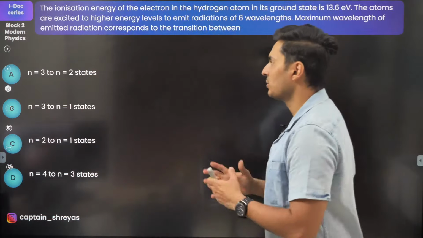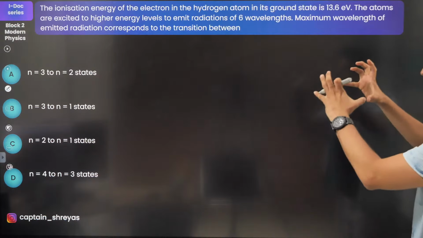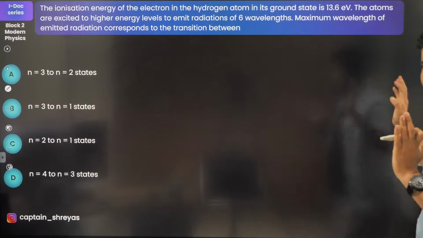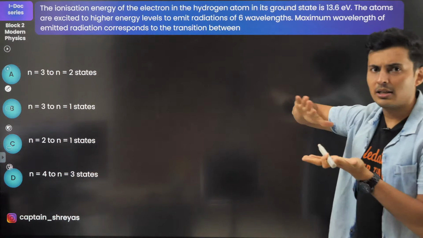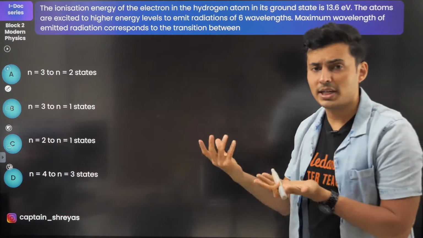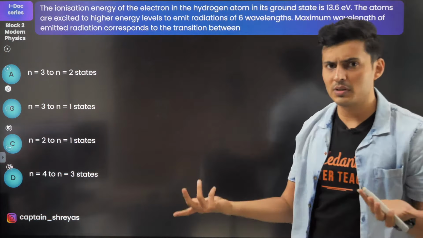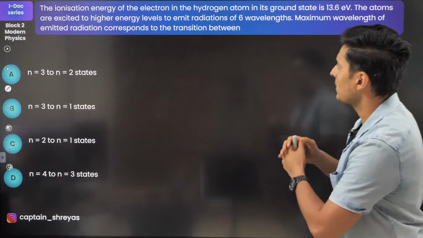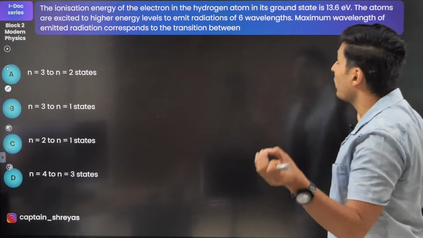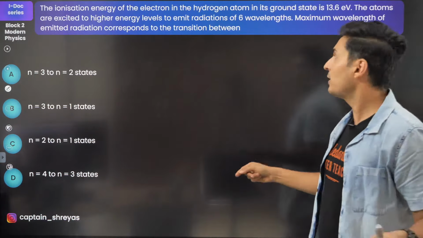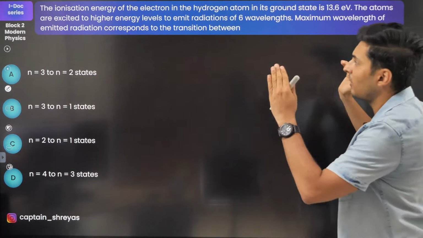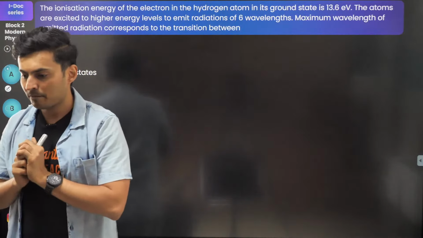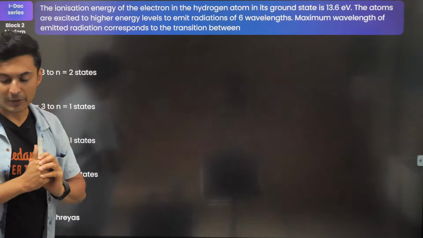Okay, let's do this. Ionization energy of the electron in hydrogen atom in its ground state is this much. Standard value, 13.6, correct. To ionize a hydrogen atom, you need to give it 13.6 electron volts. The atoms are excited to some higher energy level so that they emit 6 wavelengths. So they go up and they give 6 wavelengths. Maximum wavelength emitted radiation corresponds to which transition?